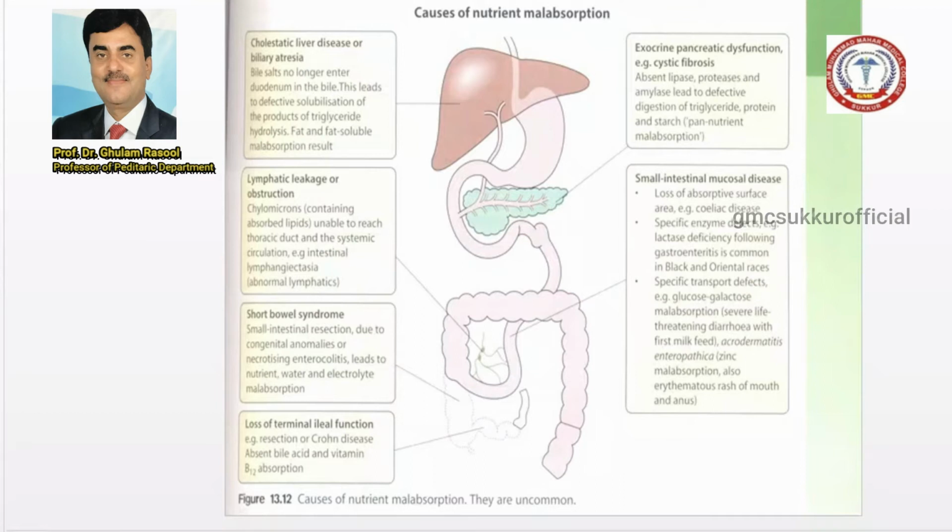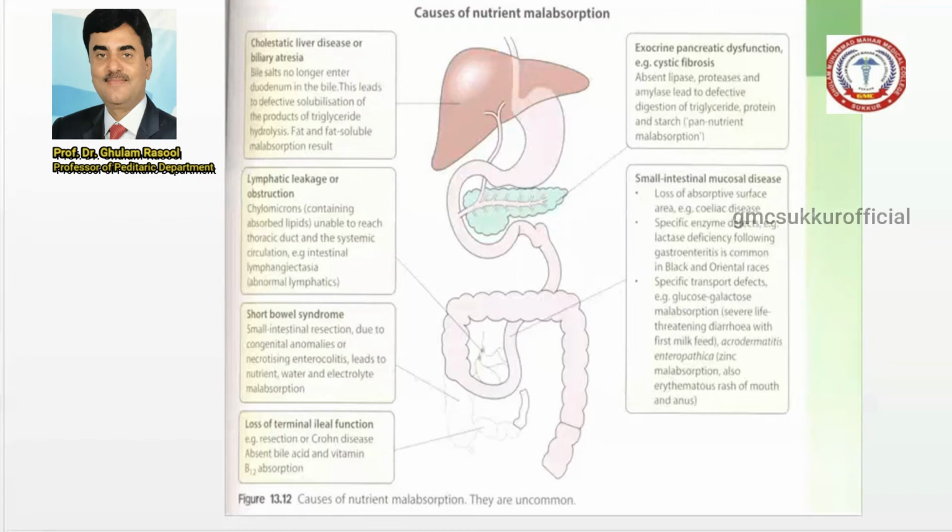Usually those children who are taking milk present with diarrhea, because this is a life threatening condition, and that is called milk allergy. And there is acrodermatitis enteropathica, meaning oral and anal dermatitis due to zinc deficiency, which is also an example.